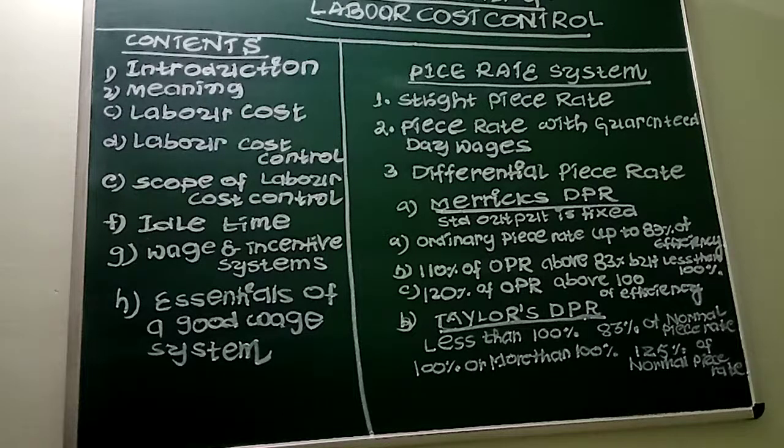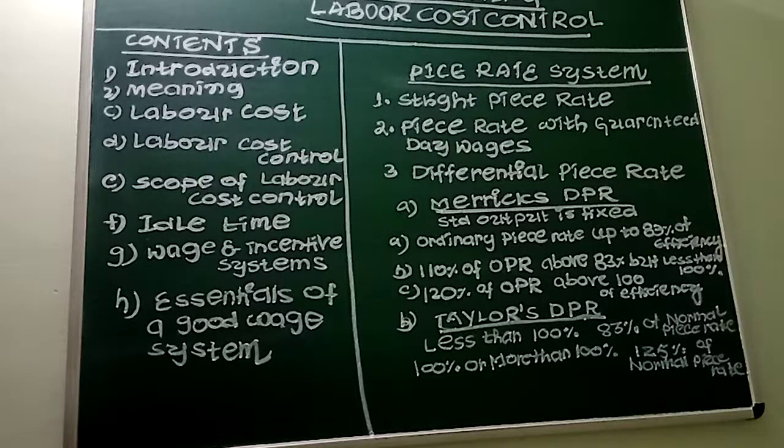Those are the departments involved in the control of labor costs. The second important thing is time analysis, time keeping and time booking. These are some of the important things to be understood.